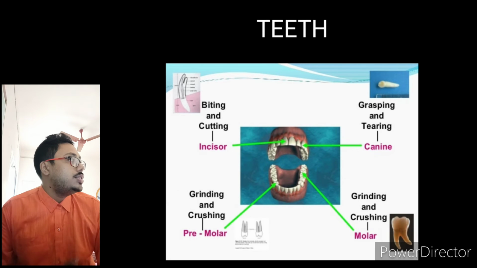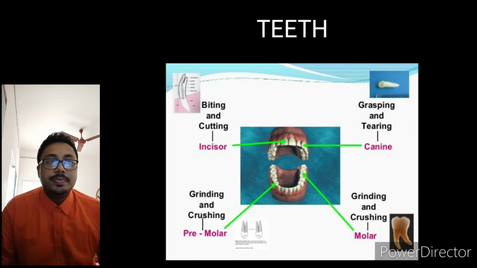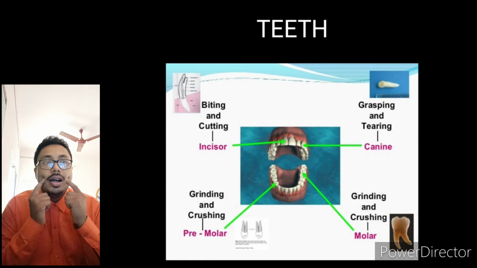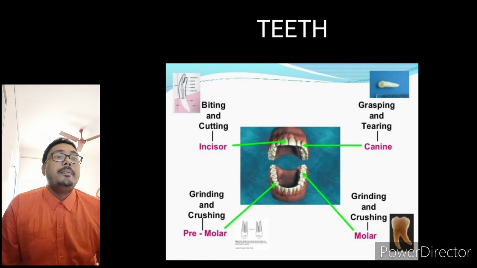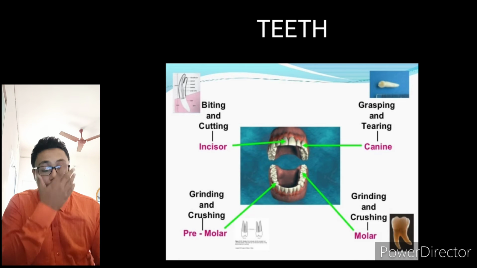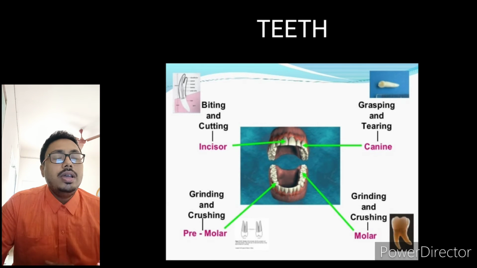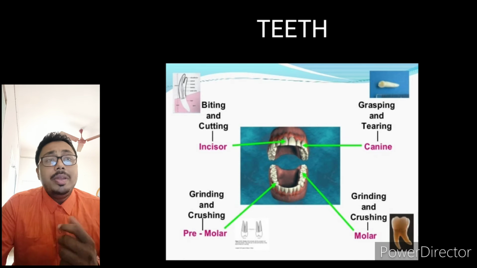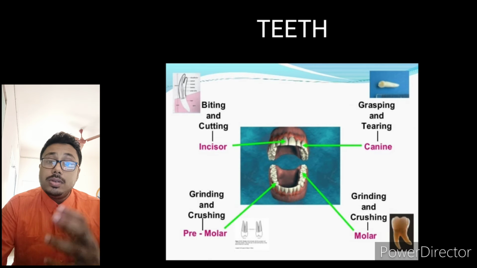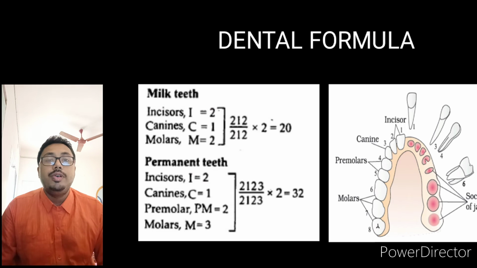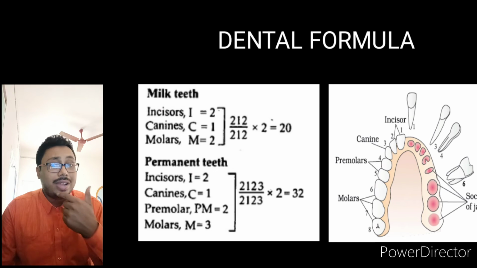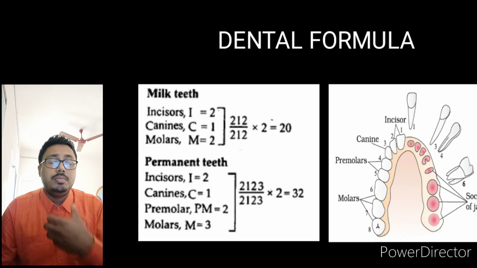First of all, there are incisors, right? Then in these 2 parts, we have canines. Then we have premolars, and after that we have molars, right? There we have 4 types of teeth. So if someone asks you how many incisors there are, we have to calculate like this. We have 2 jaws, upper jaw and lower jaw. The lower jaw is movable. The upper jaw doesn't move, right? The upper jaw doesn't move. The lower jaw moves.